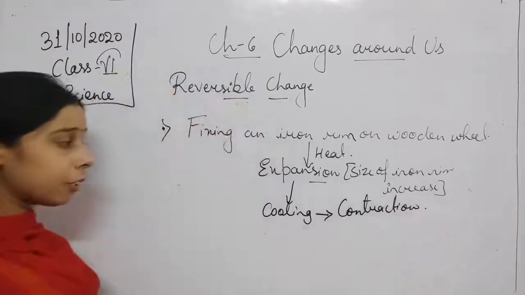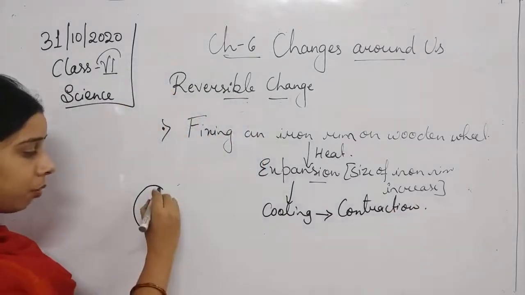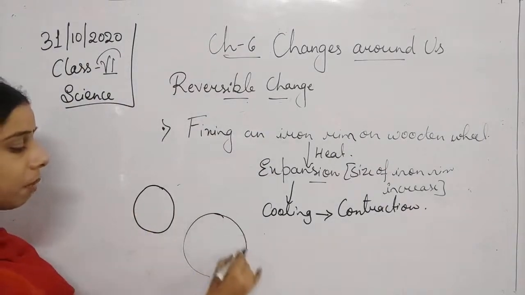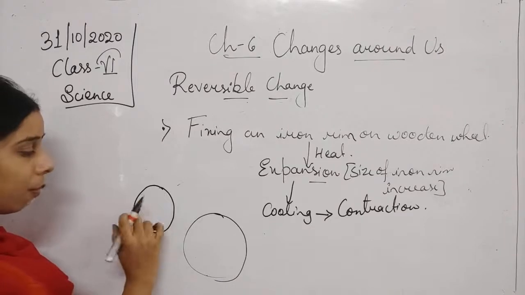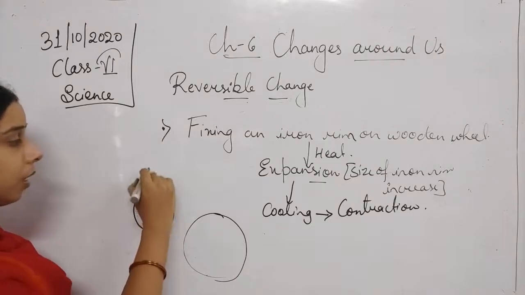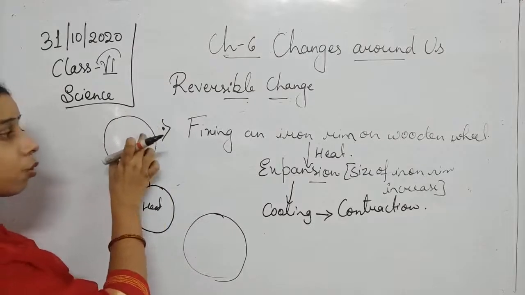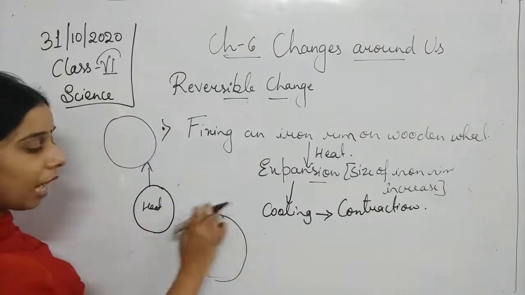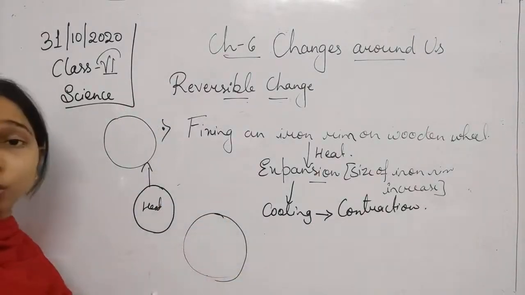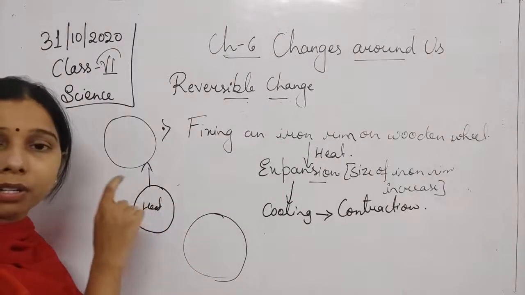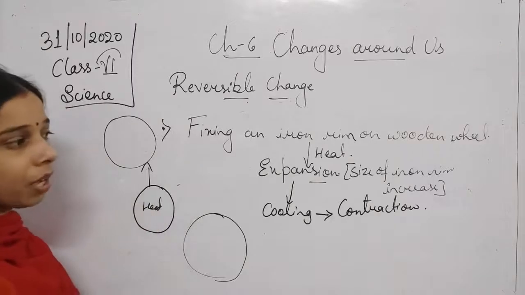So at first, suppose this is the iron rim, students, and it is this size, and the size of the wheel is this much. When you provide heat, its size increases to this much. Now this size of rim is placed over the wooden wheel, and when it cools down, again it will gain its own shape, its own size.